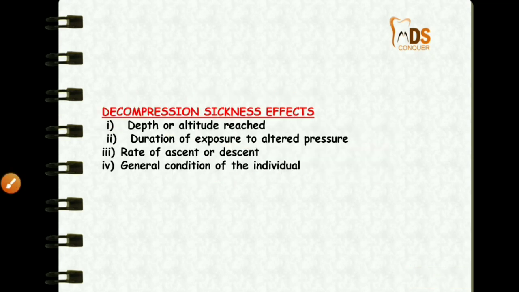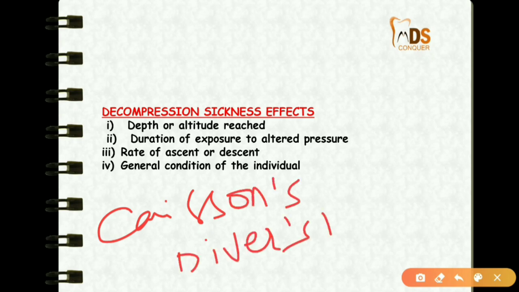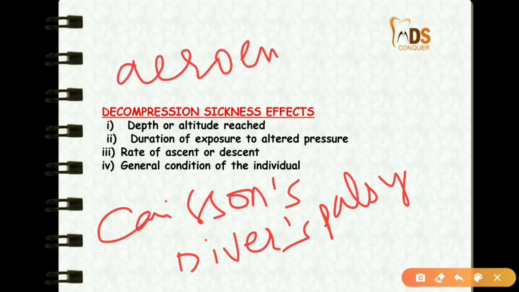Then here comes the important decompression sickness. And why this decompression sickness? It is a form of air embolism, right? This is a specialized form of gas embolism, which has various names like Caisson's disease, diver's palsy, or aeroembolism. So these are the various names for this decompression sickness.